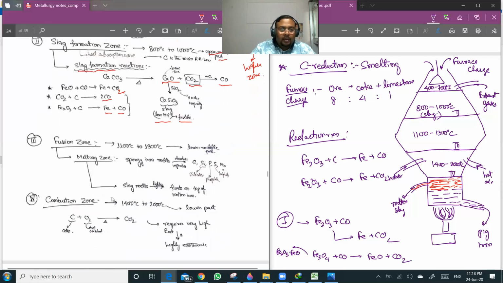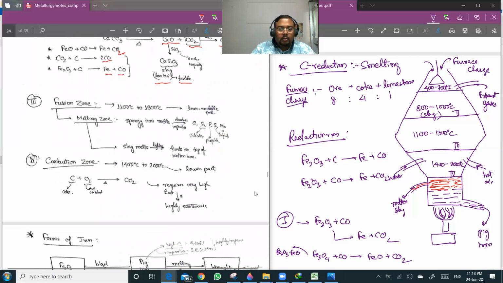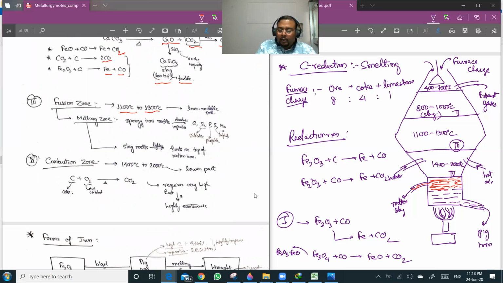After this, you have the fusion zone. Fusion zone is zone number 3, which is this zone. Here the temperature is 1100 to 1300 degrees centigrade. And this is the melting zone. Here the spongy iron which was formed in the first zone melts, and all the dissolved impurities are oxidized.